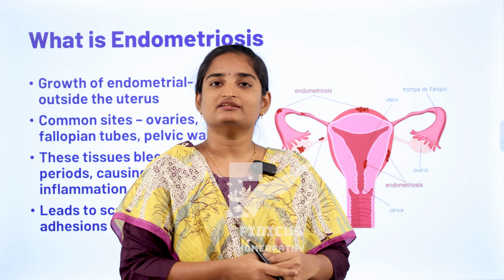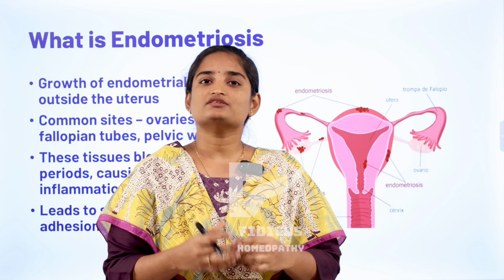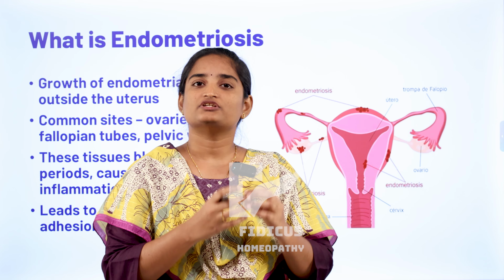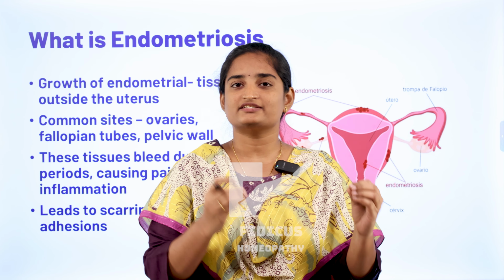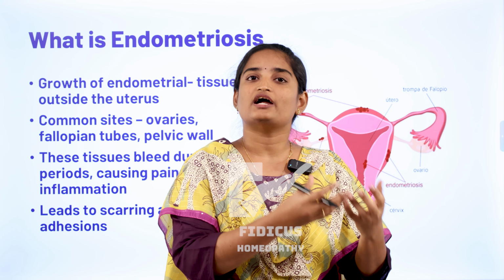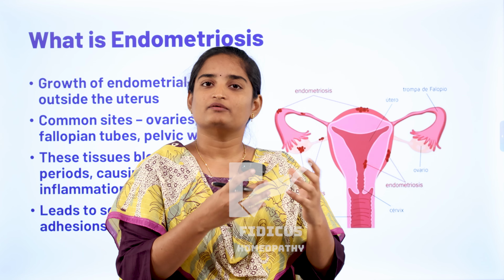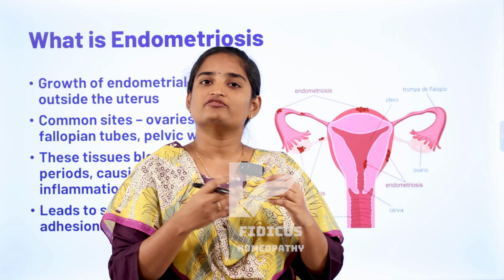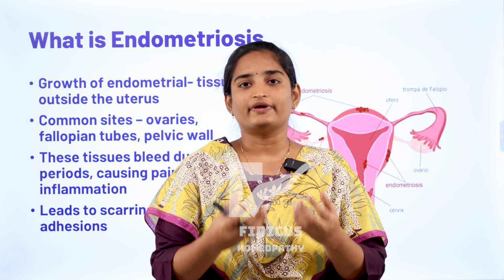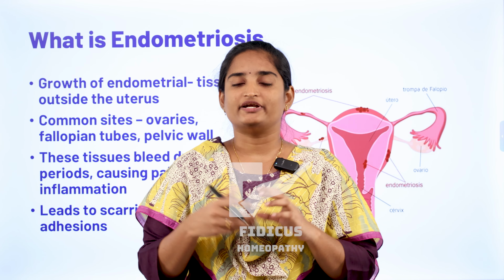But in this condition it is a little different, because there is no external pathway for the passage of this blood. This extra growth of tissue also responds to hormonal changes in the body. This tissue grows and bleeds, but this bleeding cannot go out of the body because there is no pathway for the outflow of this blood. There is accumulation of blood in the tissues, which results in the formation of chronic inflammation. This inflammation and swelling causes pain. This condition we call endometriosis.